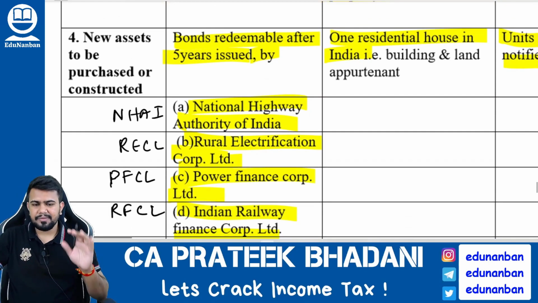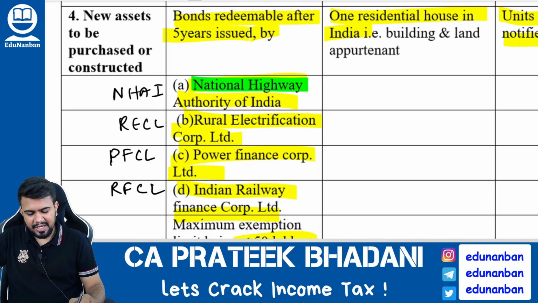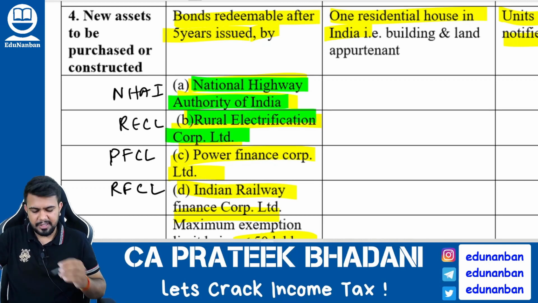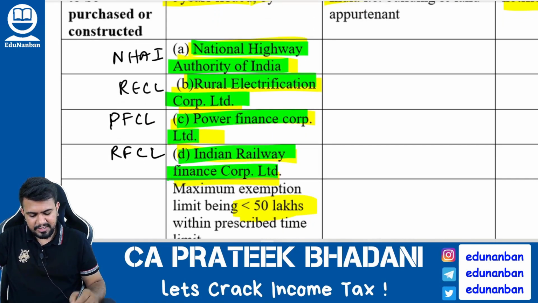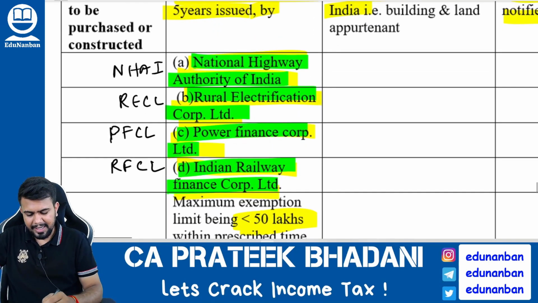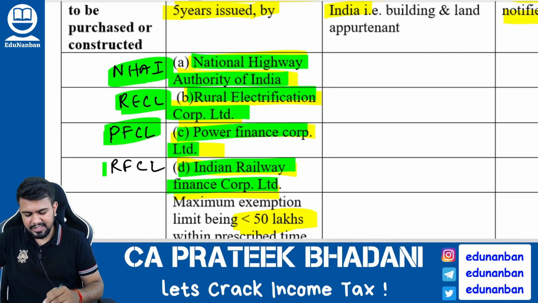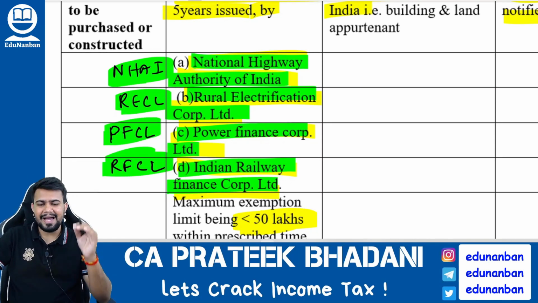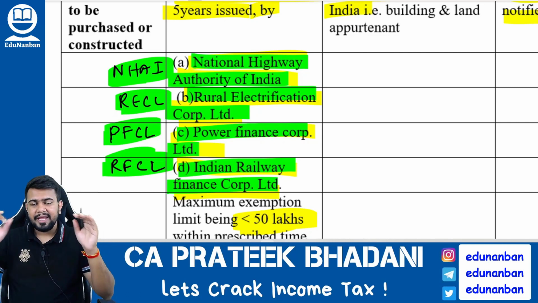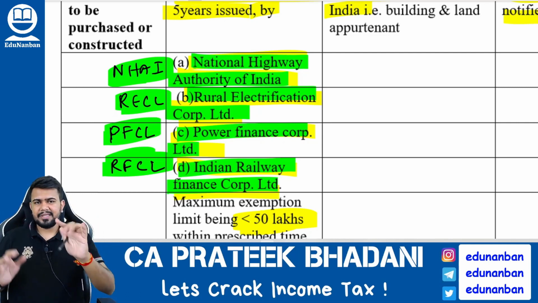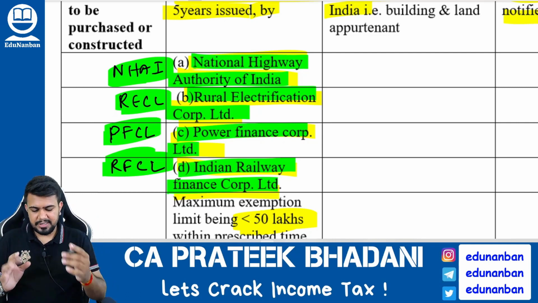What are all the different types of bonds? Answer is National Highway Authority of India bonds, Rural Electrification Corporation Limited bonds, Power Finance Corporation Limited bonds, Indian Railway Finance Corporation Limited bonds. So NHAI, RECL, PFCL, RFCL. If the bonds of any of these four companies are purchased and